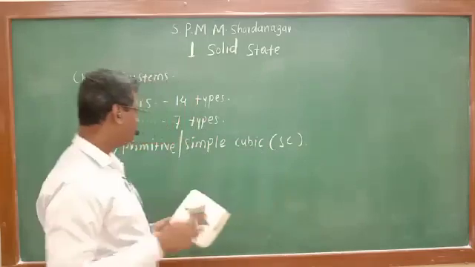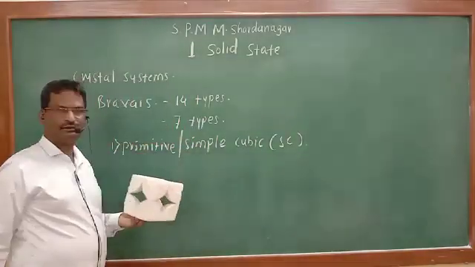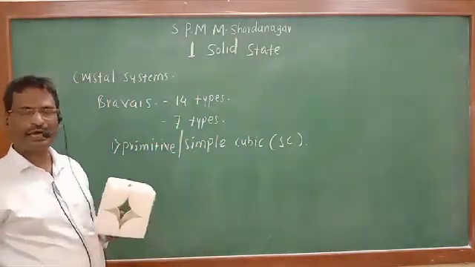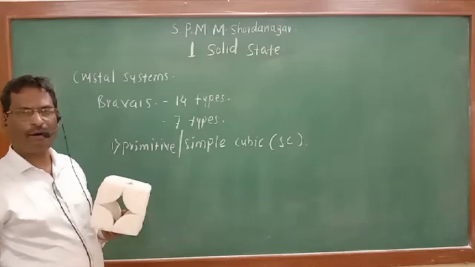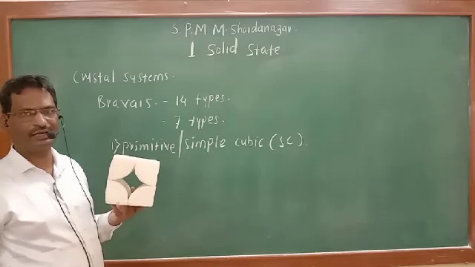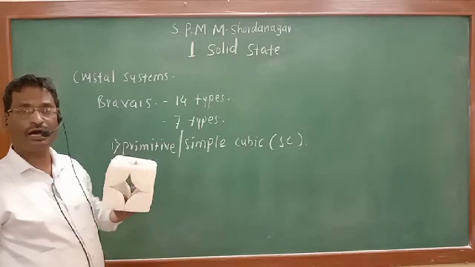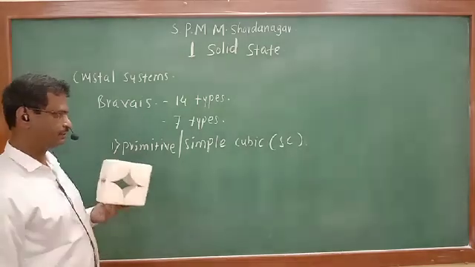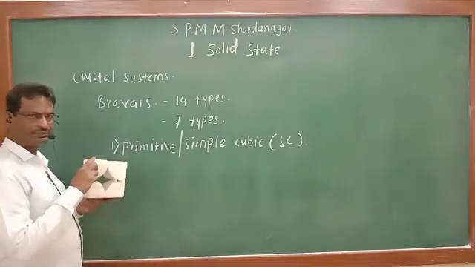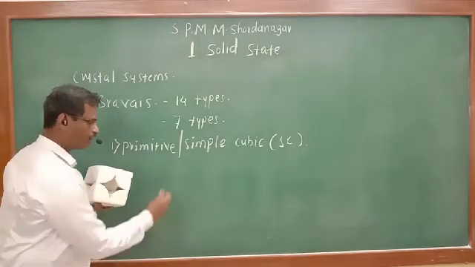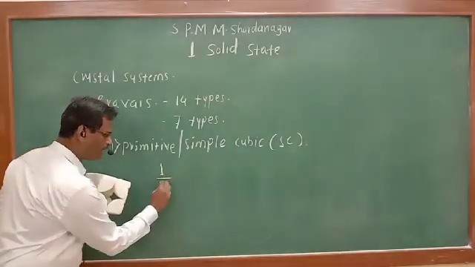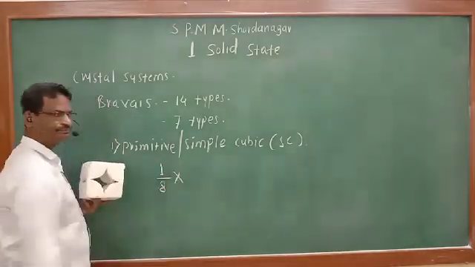In the primitive or simple cubic unit cell, to calculate the number of particles per unit cell, I have told you the calculations. There are 8 corners. At each corner, 1/8 part is present.